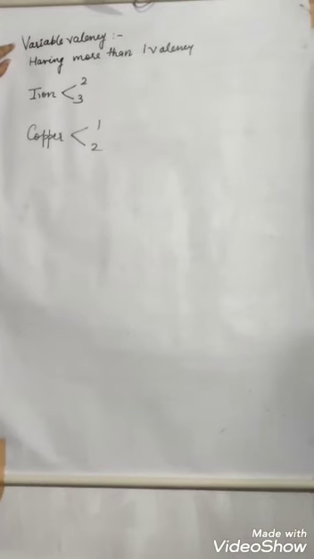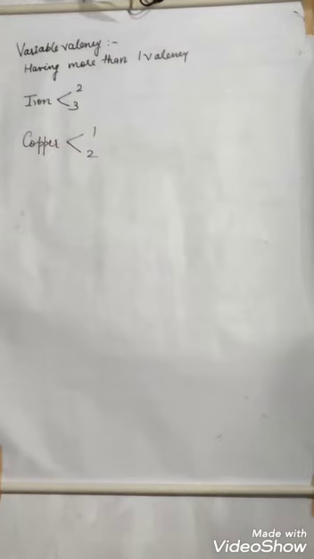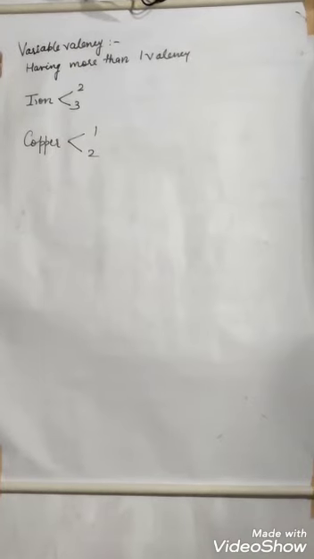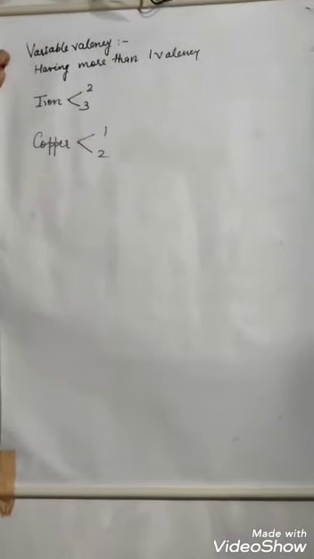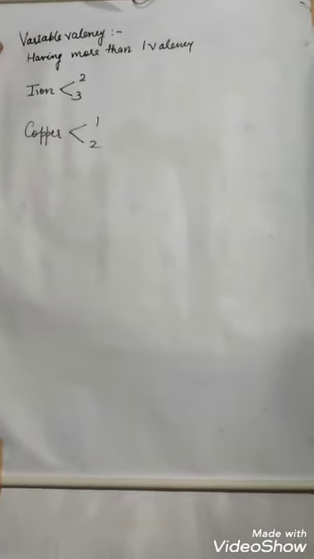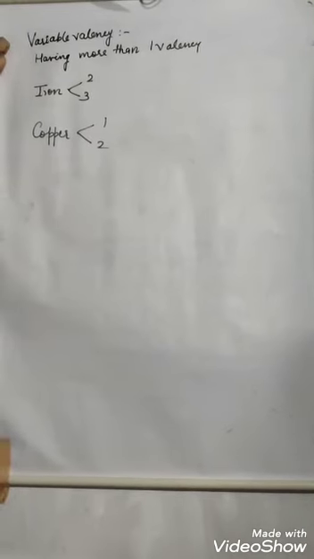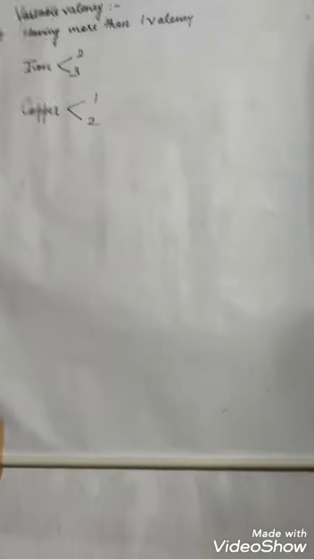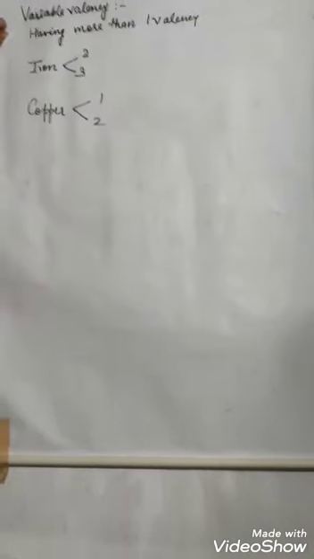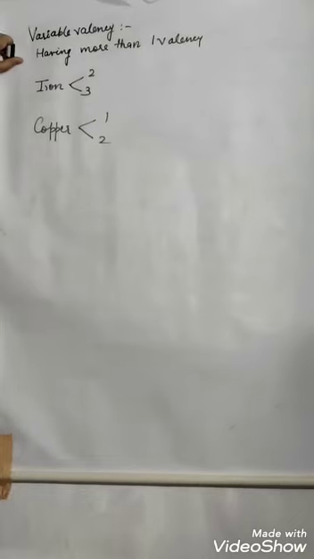Now what is variable valency? Variable valency means any element has more than one valency. What does more than one valency mean? It means they can donate or accept more than one electron. Basically here metals show more than one valency, that means they will donate 1 or 2 electrons. Why is it so? Because of the spinning of electrons in their orbit. This topic will come in your higher classes.